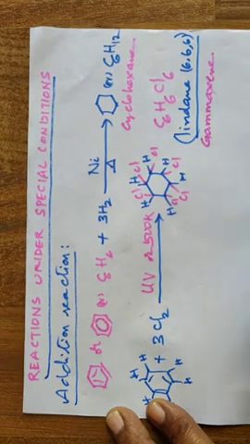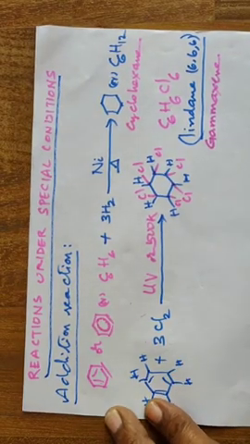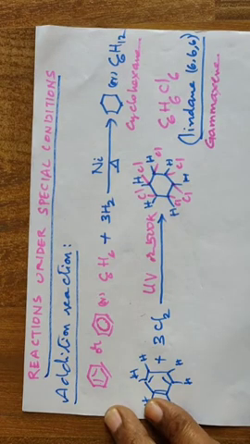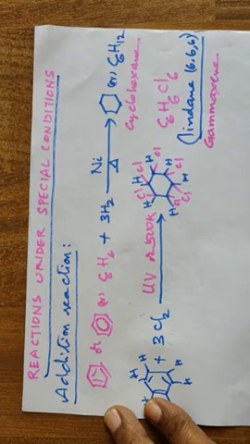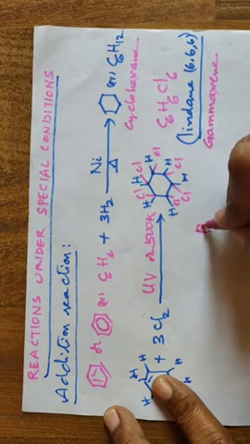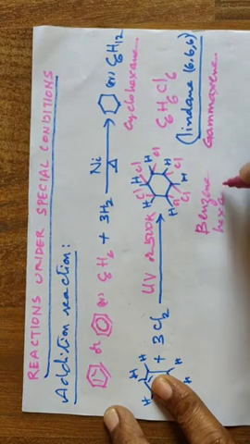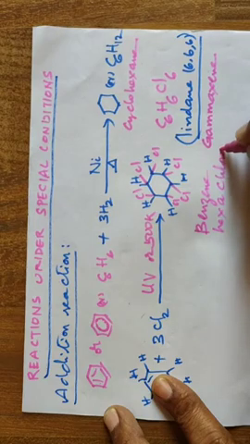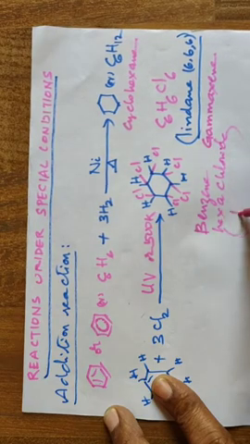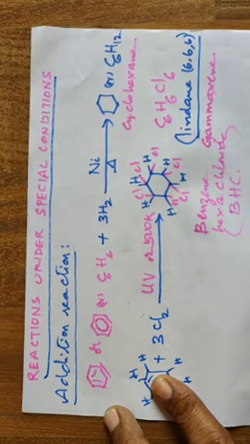As it has many isomers, one of the isomers is very effective to kill germs. So it is a germicide. Gamaxine, and its name is benzene hexachloride, shortcut BHC.